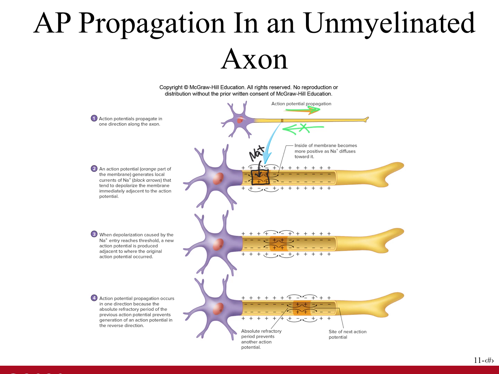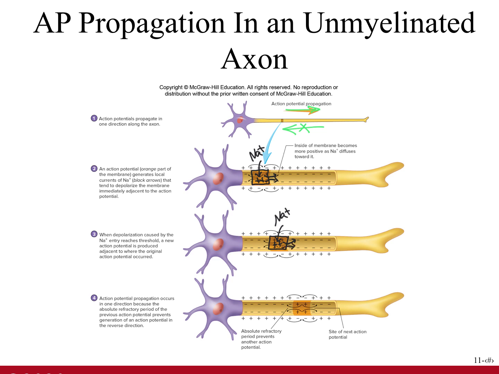And as all of these positive charges are moving into that axon, a local current carries those positive charges down to the very next adjacent segment of the membrane. Then that next adjacent segment of the membrane reaches threshold and depolarizes. So then we see another action potential occur in the next adjacent portion of the membrane. The sodium rushes in to depolarize that segment of the axon, and those positive charges rushing in are carried to the next adjacent portion of the axon.